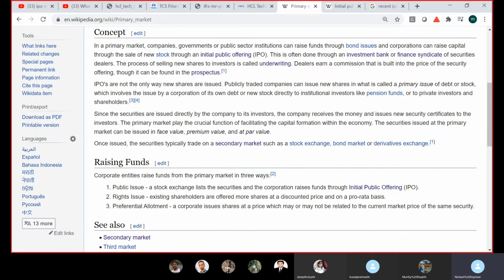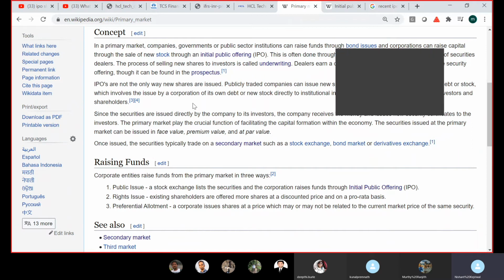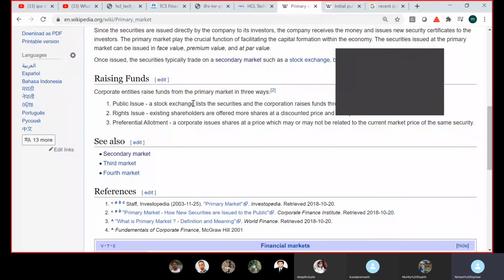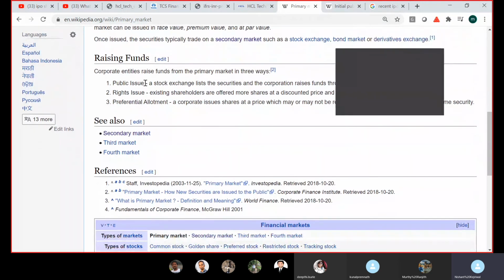But yeah, so where was I? So that is the whole purpose of a primary market, to allow companies to issue new shares, and it is done via an IPO. Here they have mentioned public issue, rights issue, and preferential allotment. These are the three ways of hitting the primary market.